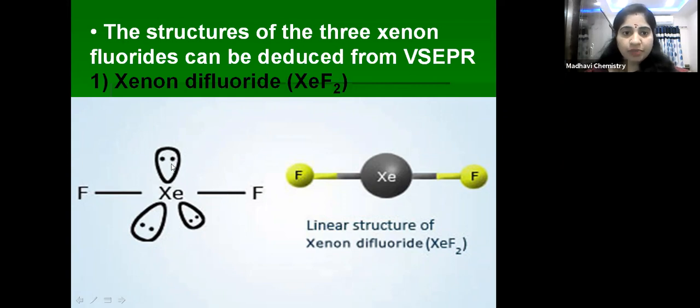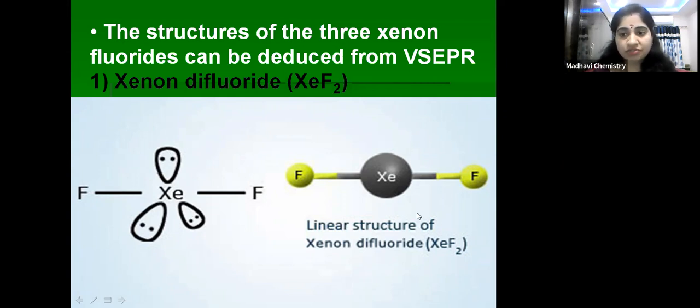Because of these lone pairs, the structure is linear. If all 5 were bond pairs, then it would have the trigonal bipyramidal structure. But xenon difluoride has 3 lone pairs of electrons, so it has a linear structure.